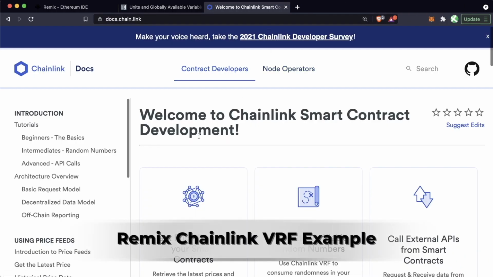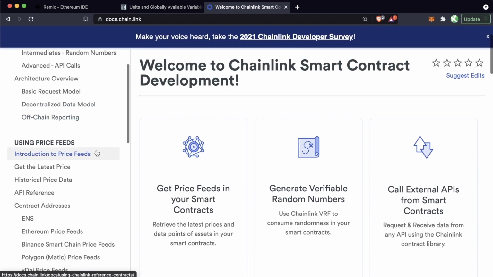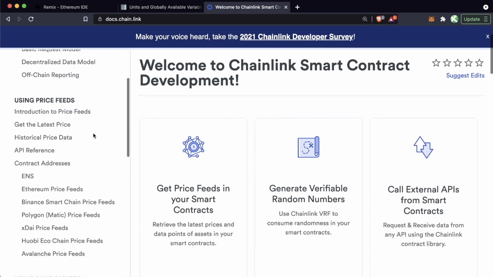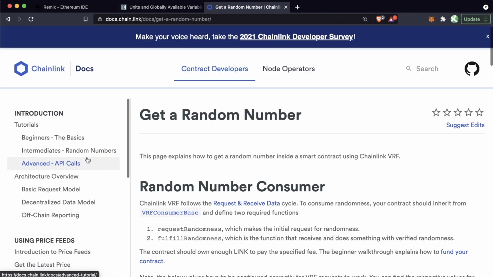What we can do is head right over to the Chainlink documentation to actually learn how to work with one of these. Let's go over to the Chainlink documentation just to make sure that we get it right. So if we go to the get a random number page here, we have all the documentation you could ever want.